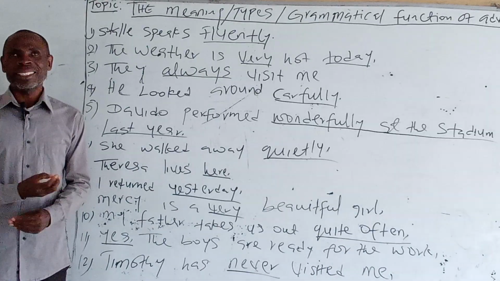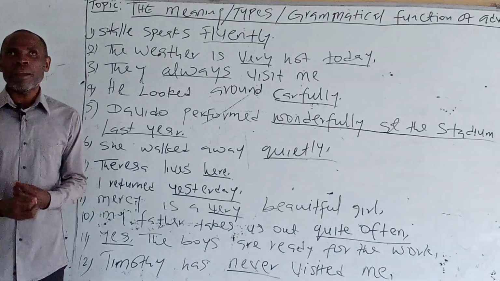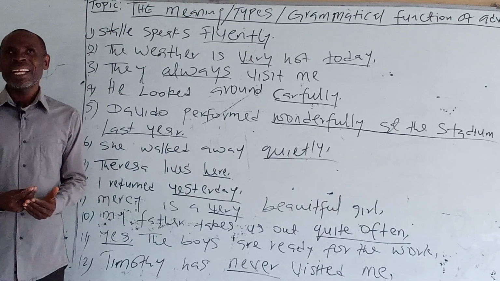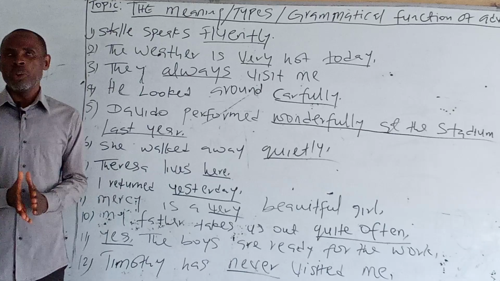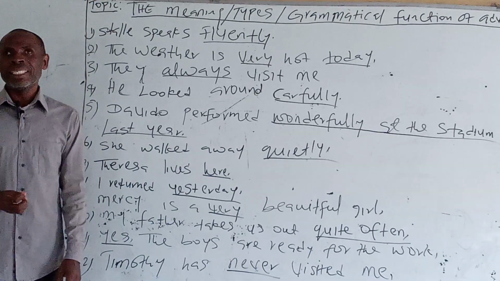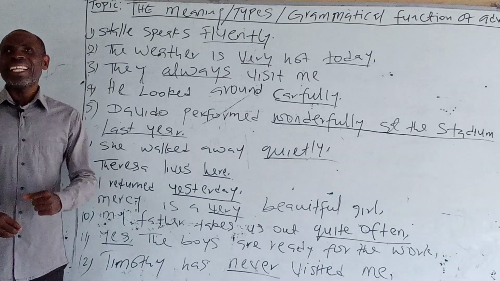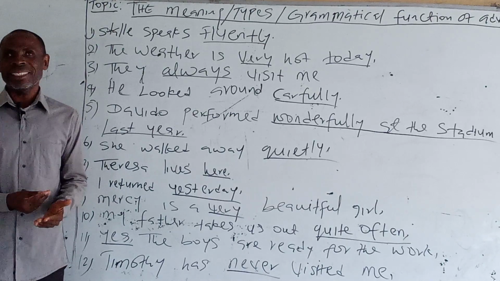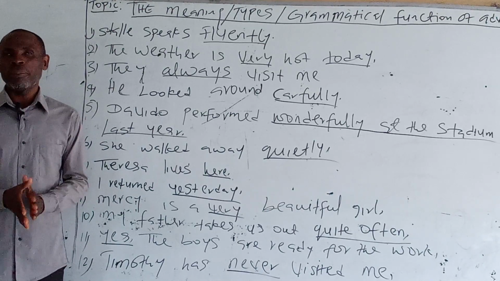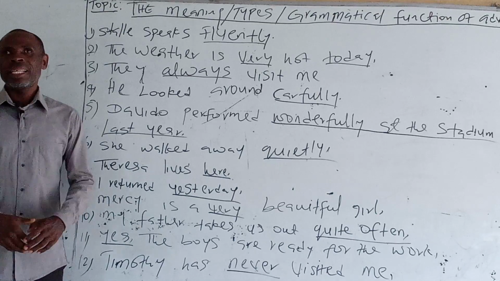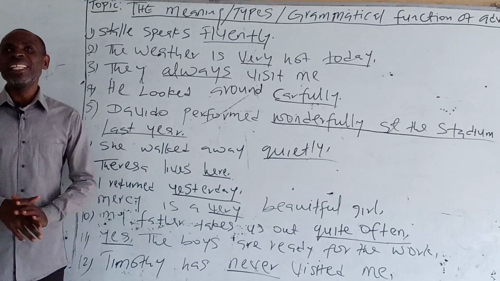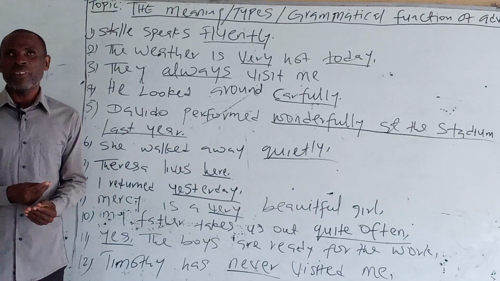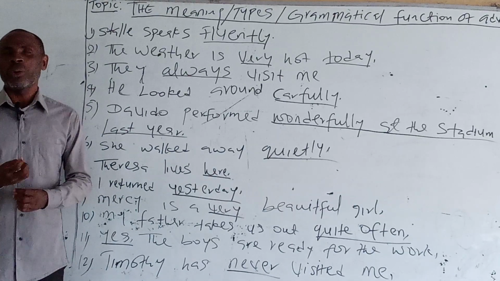Therefore, very in sentence 9 is an adverb of intensity or degree. The weather is quite cold. The water is very cold. Very in this instance is an adverb of what? Degree. That is extremely wrong. Extremely is an adverb of degree, telling us how wrong it is.